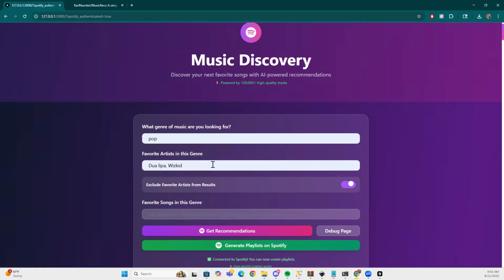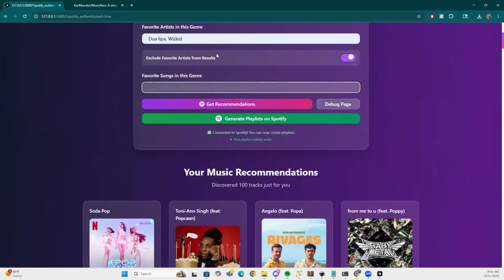One also interesting use case I found for this is, well, if there's an artist that you really don't like, well, you can also put their name in here. I kind of found that a little bit funny. I didn't really intend for that to happen, but hey, if you have another artist that you don't like and you want to put them in here so that they don't show up, you can also do that. Okay. Then finally, we can say some favorite songs in the genre.